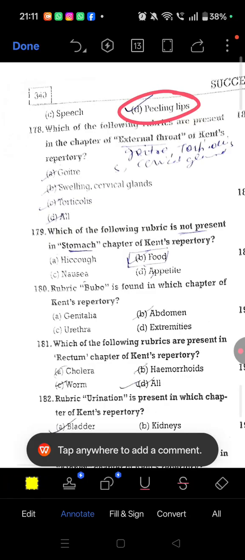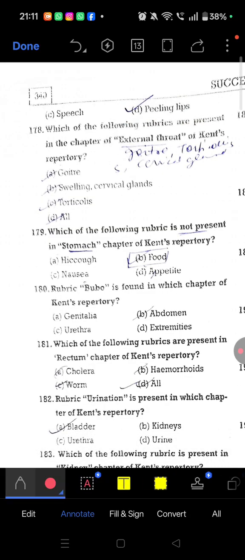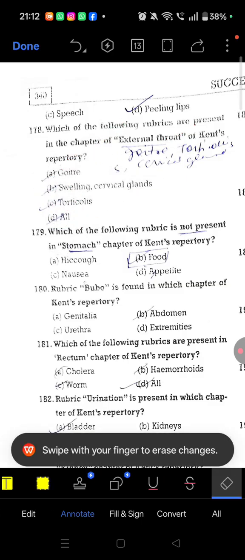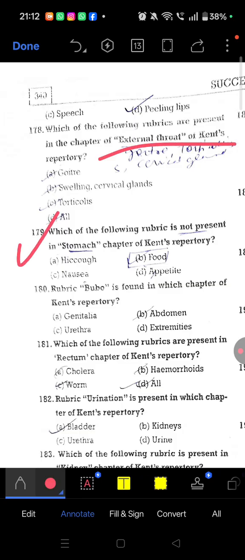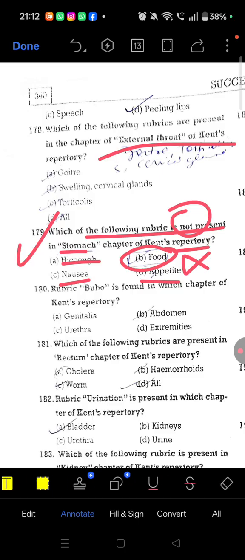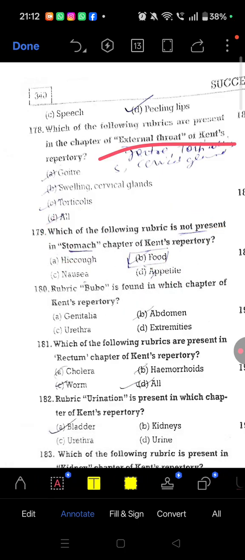Now question number 178. Which of the following rubric are present in the chapter of external throat? So present all. So goiter is present, swelling cervical gland, and torticollis. All of these three rubrics are present in external throat of Kent repertory. Question 179. Which of the following rubric is not present in stomach chapter of Kent repertory? So food is not present. Rest, appetite, hiccup, and nausea, these all are present. Food is not present in stomach chapter of Kent repertory.